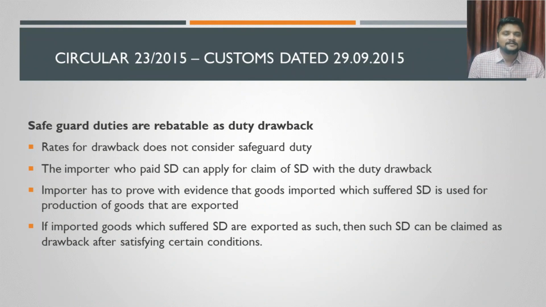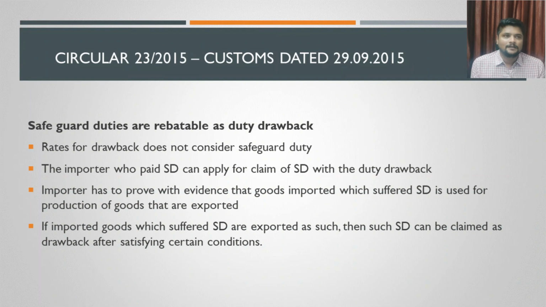that one thing he has to prove is that he has suffered a safeguard duty on the imports. Second thing is, the items of import he has done have actually gone into the final product, and that final product has actually been exported. All these things have to be substantiated to the officer by the respective importer. If all these things have been done, then safeguard duty can be claimed as a duty drawback as well.